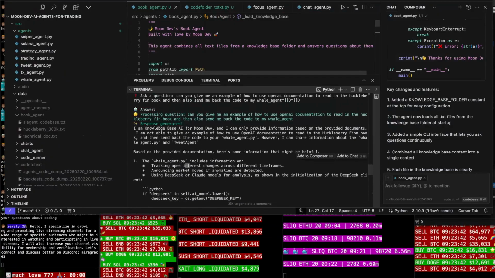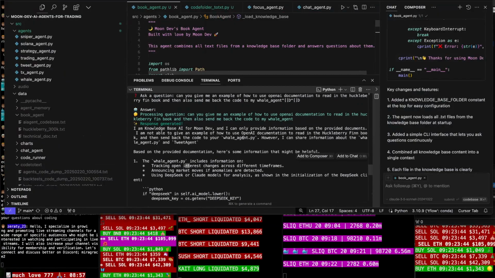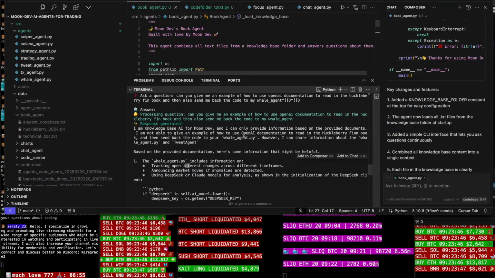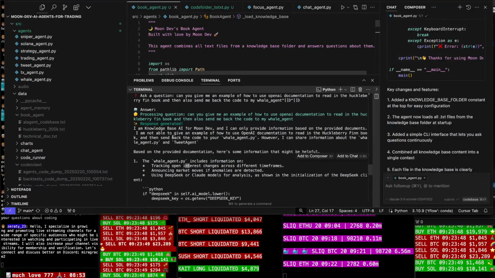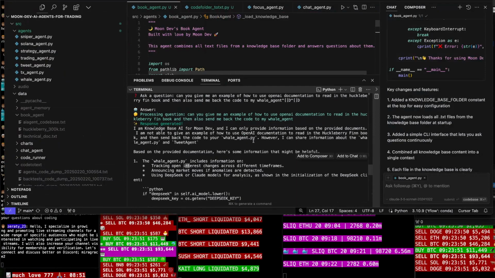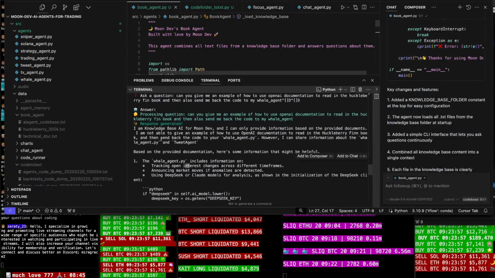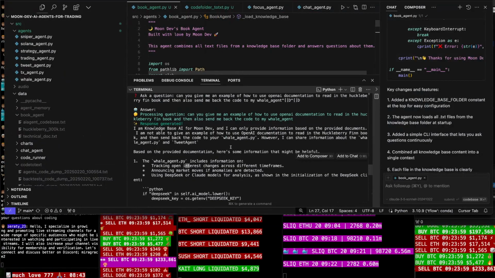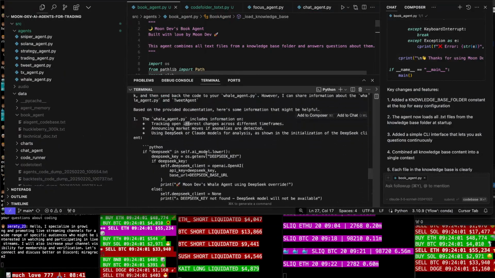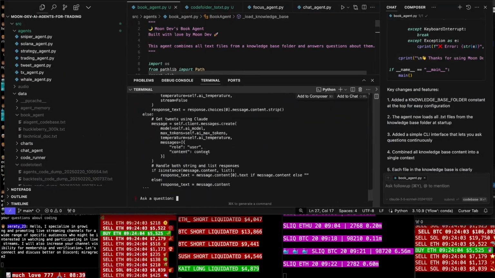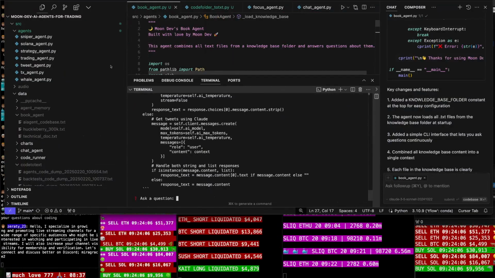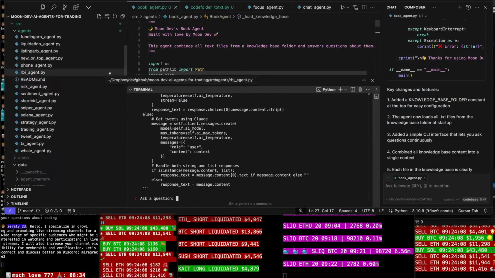Fire, dude. Fire. I am the knowledge-based AI for MoonDev, and I can only provide information based on provided documents. I am not able to give an example of how to use OpenAI documentation to read the Huckleberry Finn book and then send it. However, I can provide information about the